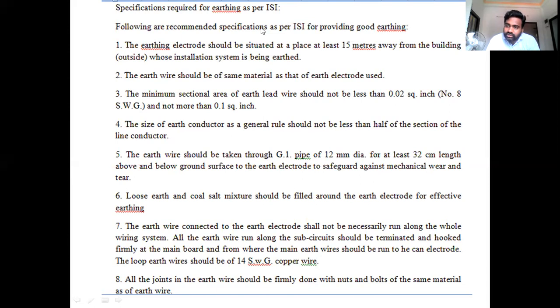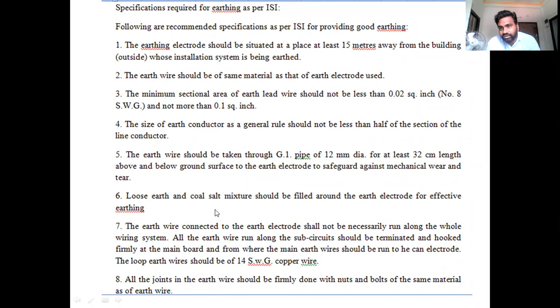Nowadays, mostly the earth electrode is made of galvanized iron. The size of the earth conductor is half of the section of the line, and the earth electrode should use a galvanized iron pipe. The dimension of the galvanized iron pipe we are using is about 12 diameter and 32 centimeters length, which is placed with respect to the surface area. And second, we have to place this galvanized iron pipe of 12 diameter and 32 centimeters length in loose earth.